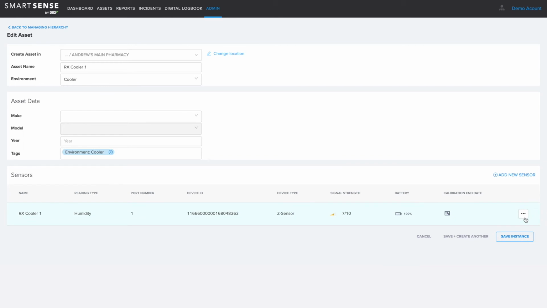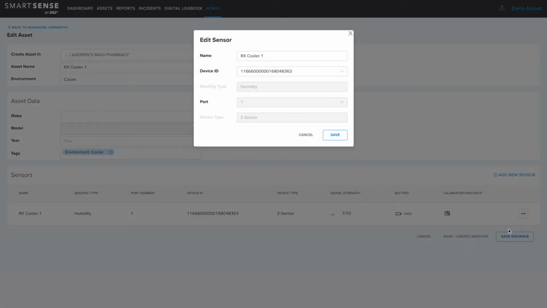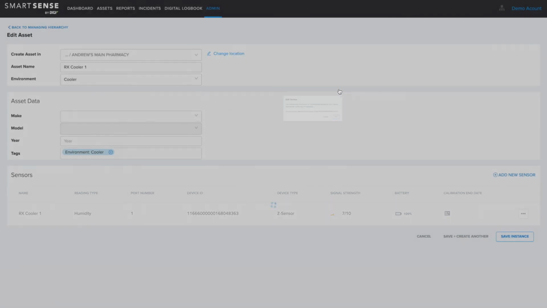Click the three dots on the sensor you no longer need. Select Edit Sensor. Select Unassign. Click Save. Click Yes to move to the next step.